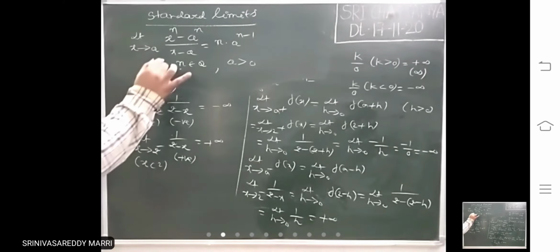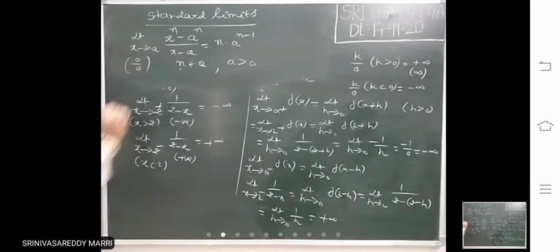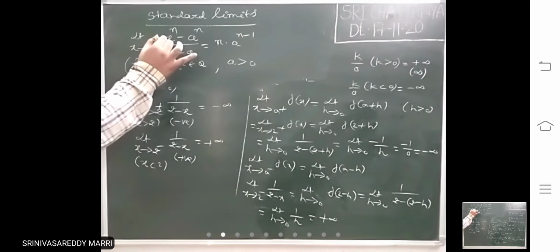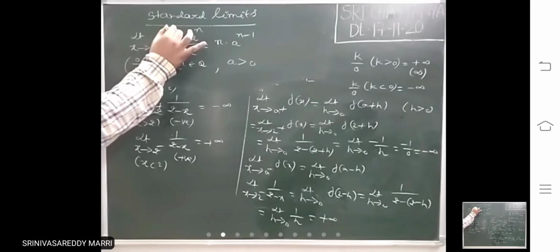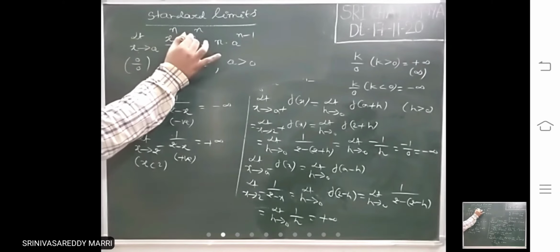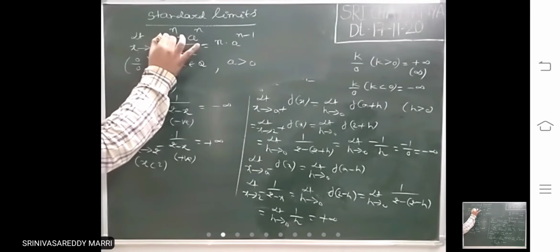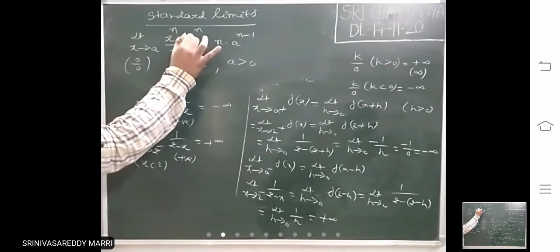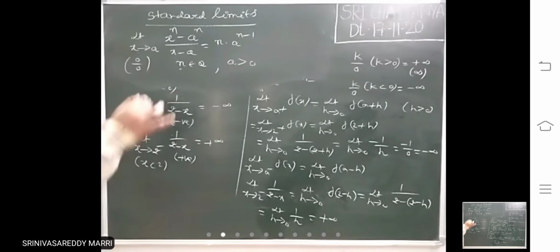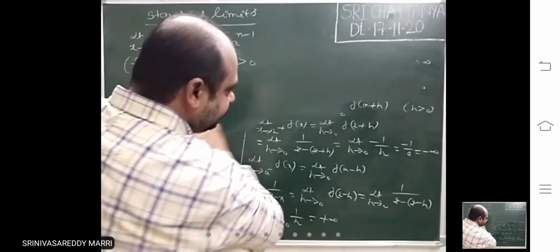So it's just like this limit. Actually, if you substitute a, in which form will it be? 0 by 0 form. So look at how to remember. This is x power n minus a power n. In the denominator, this x minus a must be there, and this x must tend to a. Then only, whatever x is there must tend to a.